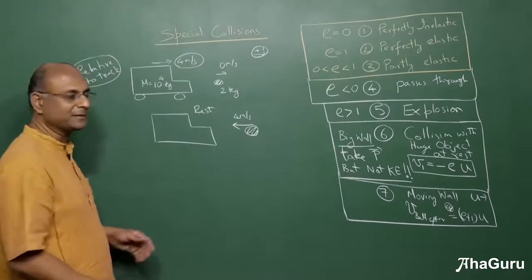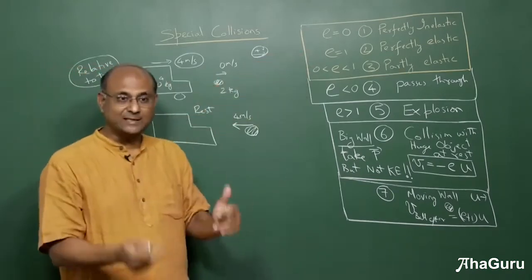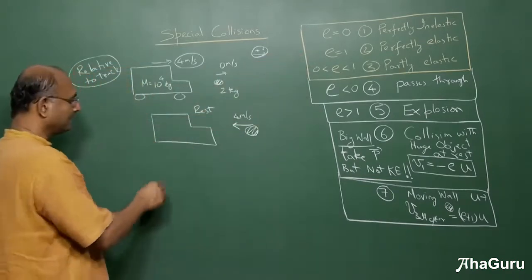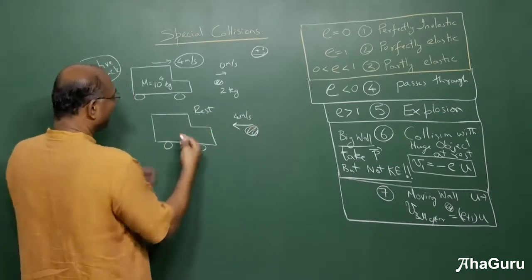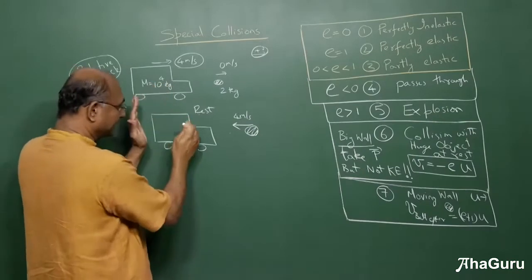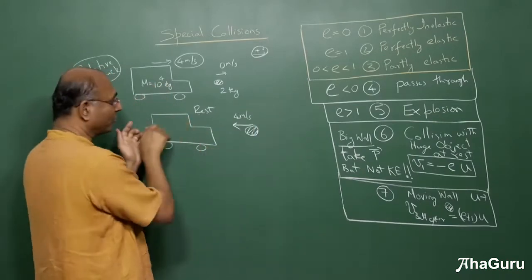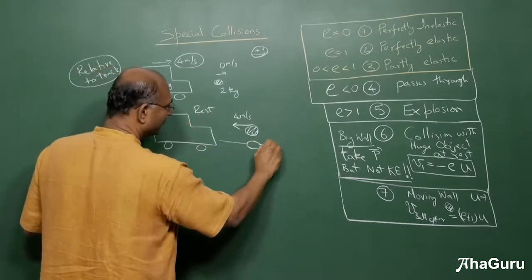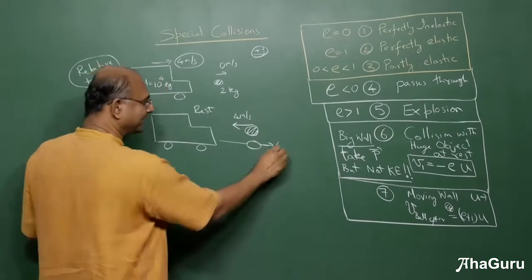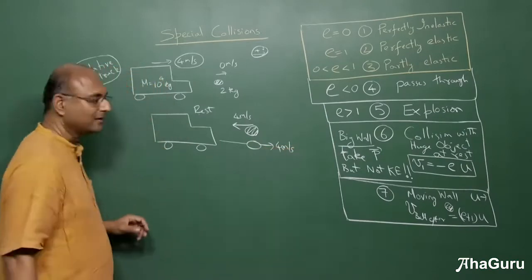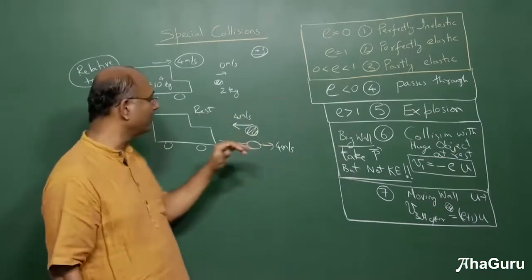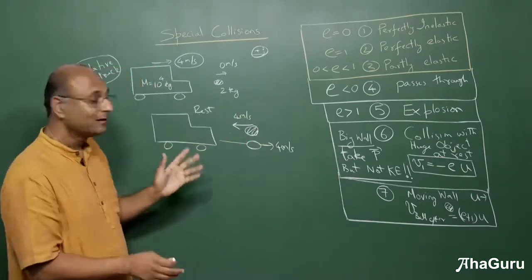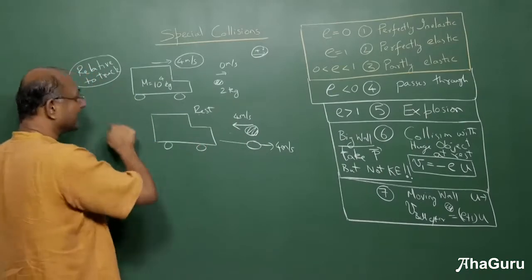I'll first do this with the perfectly elastic case because that's easy. Then you will also be able to do it with the inelastic or partly elastic cases. So it comes at 4, but you already know the truck is here. You come and hit at 4, you will go back at 4. This part is easy, right? Everybody understands this. Like we saw earlier, you come and hit at 4, you're going to bounce back with 4, and what will happen to the truck? Nothing. But this is as seen in the truck frame.